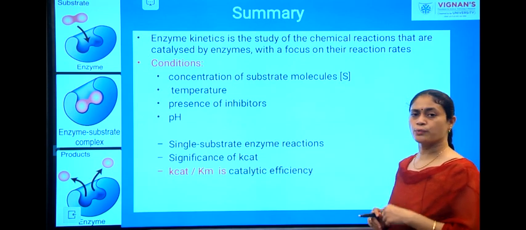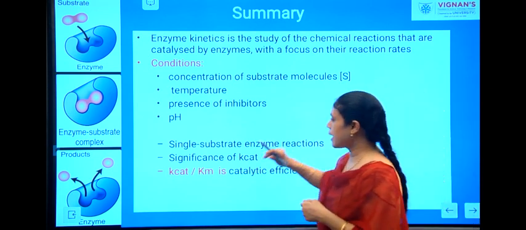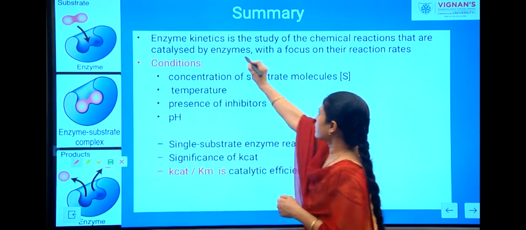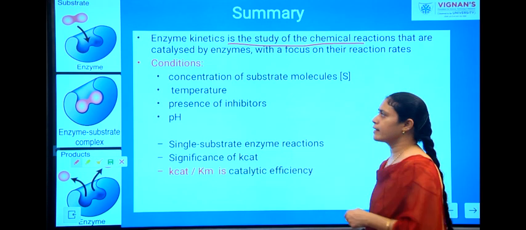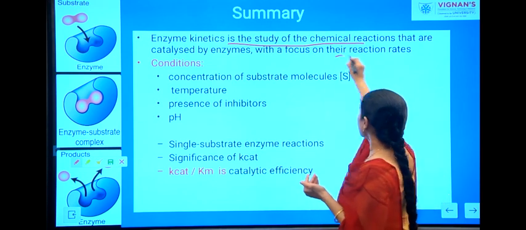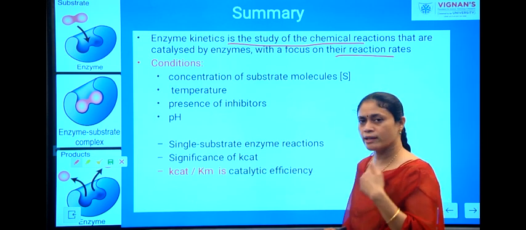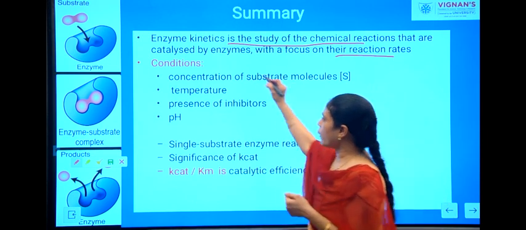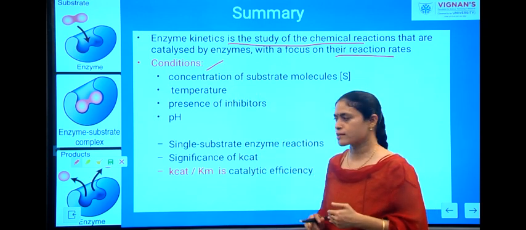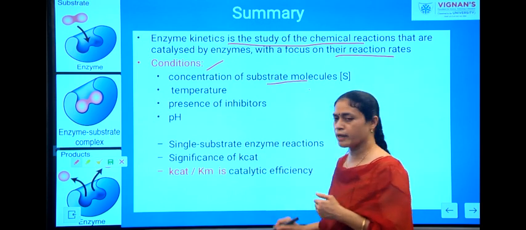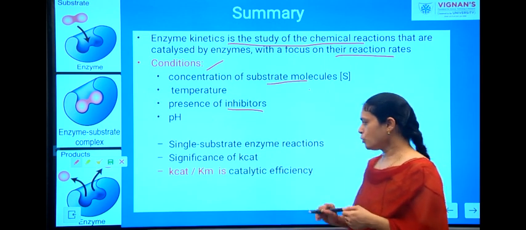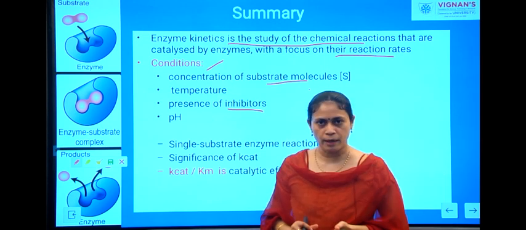Today in this session we have learnt about what is enzyme kinetics. I have already defined what is enzyme kinetics. So enzyme kinetics is a study of chemical reactions that are catalyzed by the enzyme with the focus on their reaction rates. The various conditions that are affecting the enzyme kinetics are the concentration of your substrate, temperature, pH, as well as the presence of inhibitors. So what is rapid equilibrium assumption?